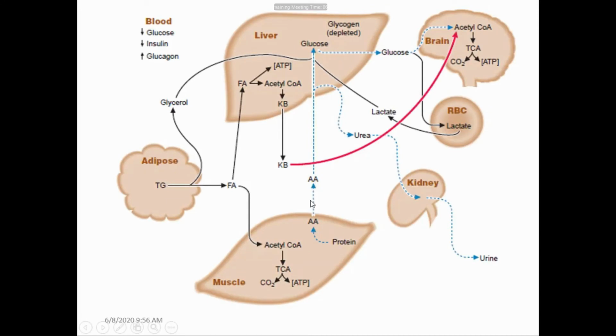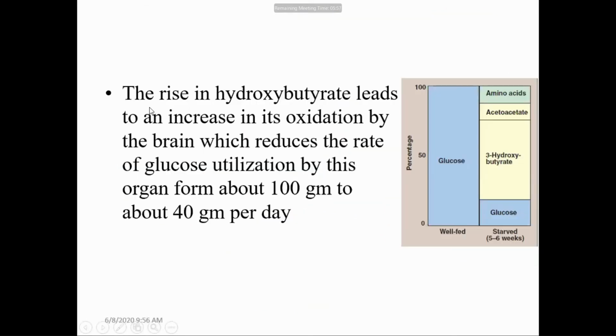So here you can see the arrow. The dotted arrow shows the decrease in gluconeogenesis from protein degradation to provide glucose, and the continuous fatty acid oxidation provides fatty acids for the synthesis of ketone bodies, and also for muscles as a source of energy. The rise in hydroxybutyrate leads to an increase in its oxidation by the brain, which reduces the rate of glucose utilization by this organ from about 100 gram to about 40 gram per day.